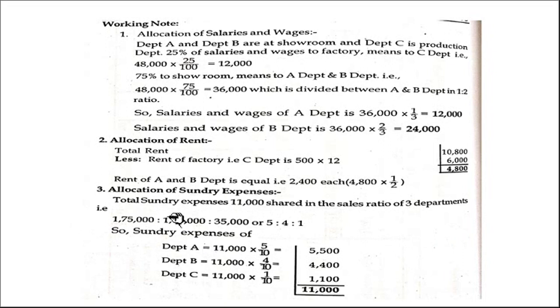Department A, 1,75,000 divided by total of the three. B, 1,40,000 divided by total of the three. C, 35,000 divided by total of the three. You can do it that way if you are finding it difficult. Okay, so 5:4:1, total is 10. Sundry expenses 11,000 into 5 by 10. You get 5,500, 4,400, 1,100. So everything is cleared.